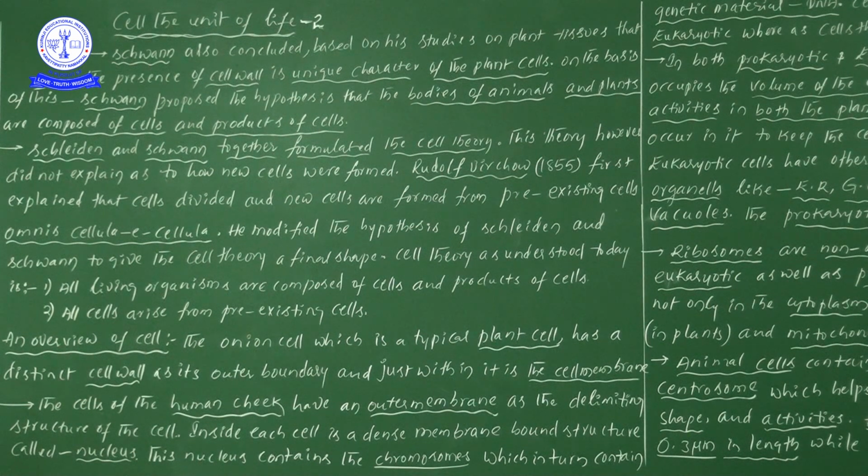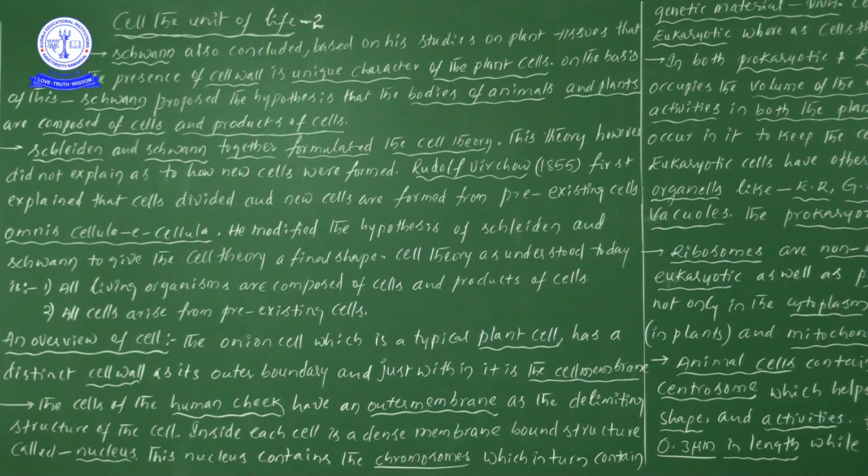But in case of animals, the outermost protecting layer is only the cell membrane. There is no chance of the presence of a cell wall in animals. So understand it well.